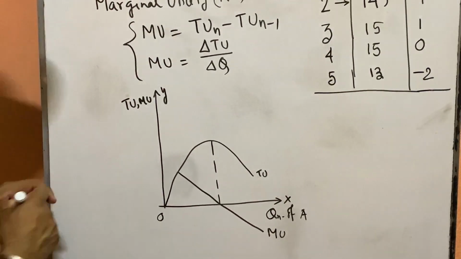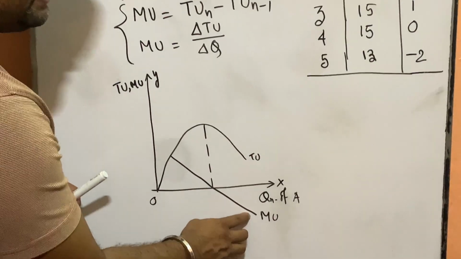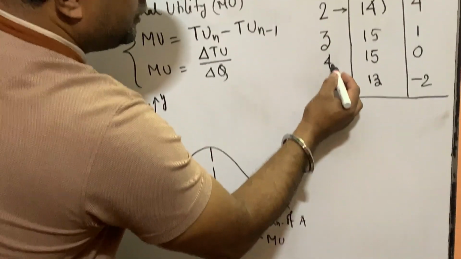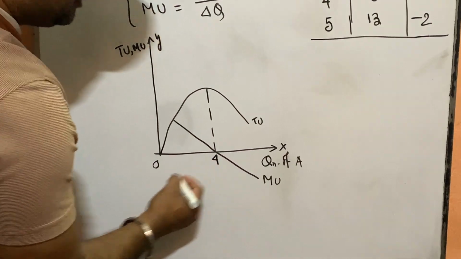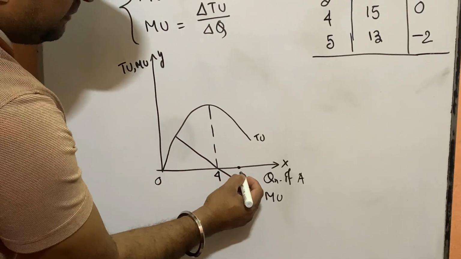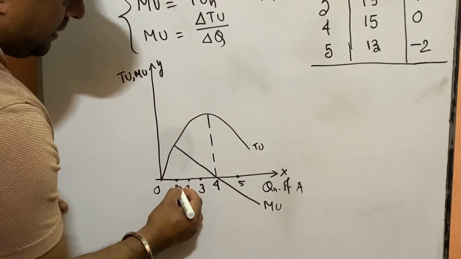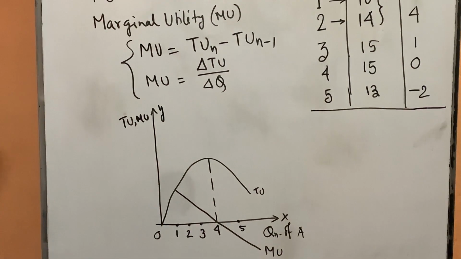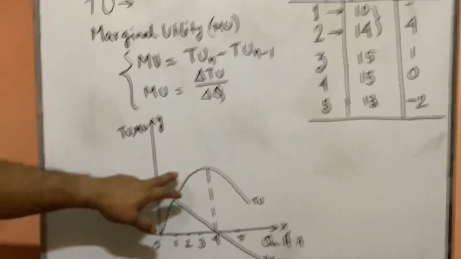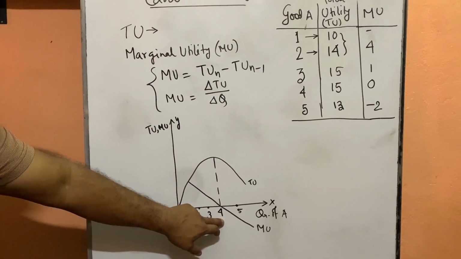After a certain period, it becomes 0, thereafter it becomes negative. So at 0, quantity was 4 units. This is 4 units of good A. Negative at 5 units, in between the other 3 units. If we plot it on the graph paper, we will get this type of curve. So this is our TU and marginal utility.